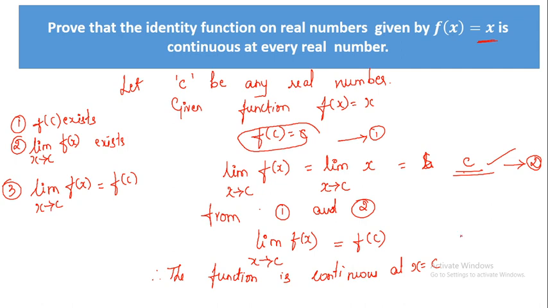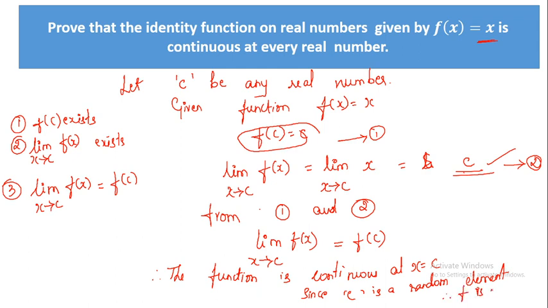Since c is a general element, since c is a random element, we can directly conclude that the function is continuous.